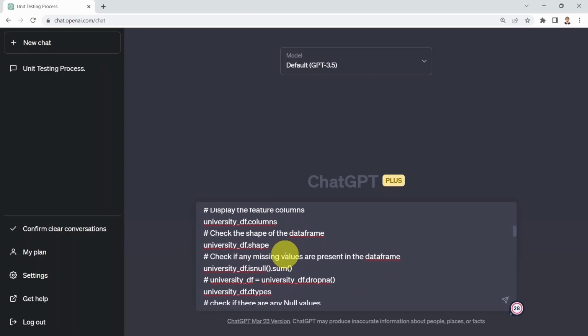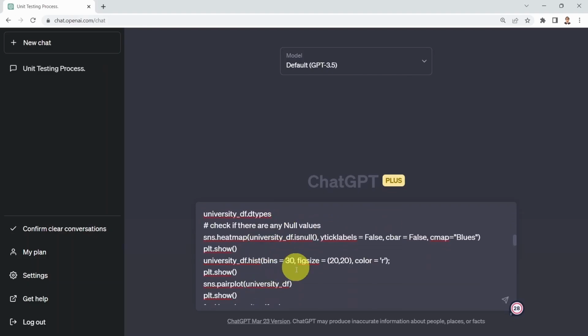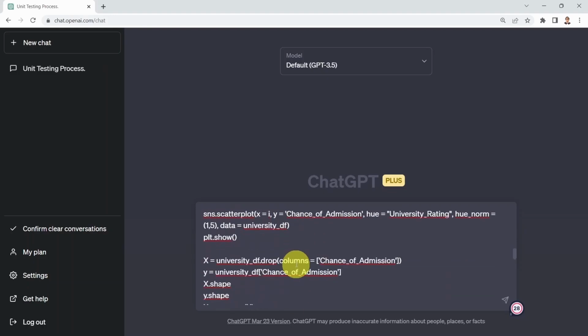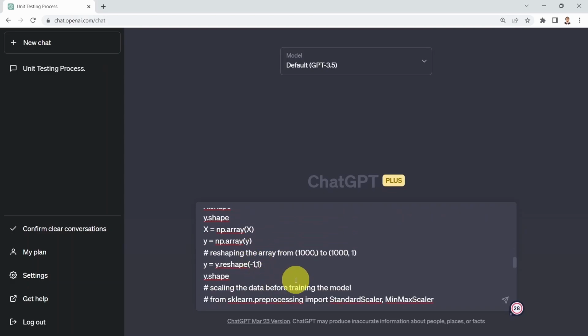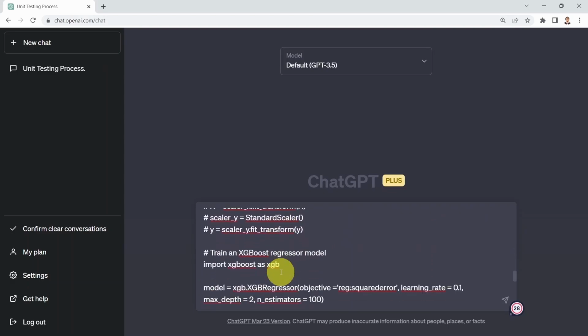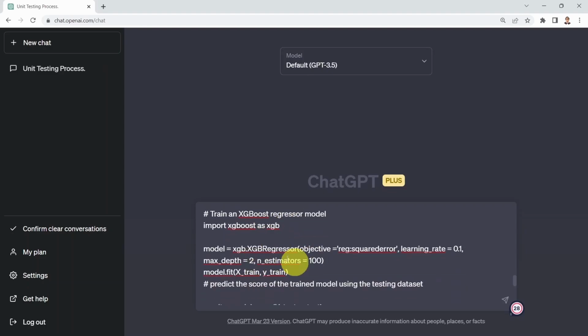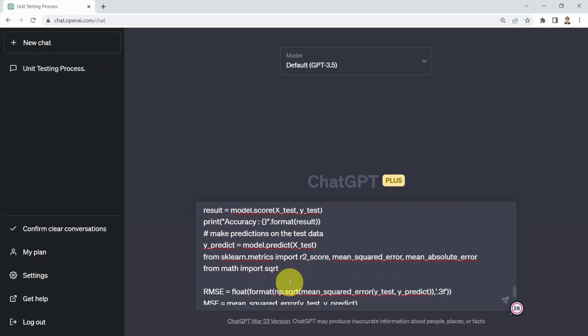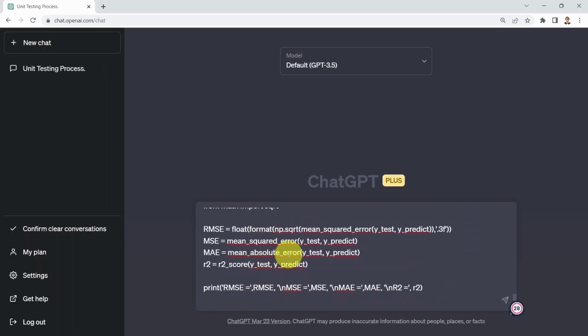So here we're exploring the data. We are checking whether we have null values or not. We are also visualizing the data. Then we split the data into inputs and outputs, X and Y. Afterwards we split the data into X train and X test, which are the training and testing data sets. Then we train our XGBoost regressor model, and then we explore the results and print out all the metrics.